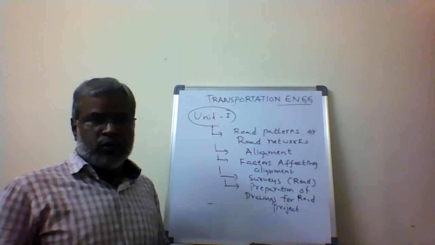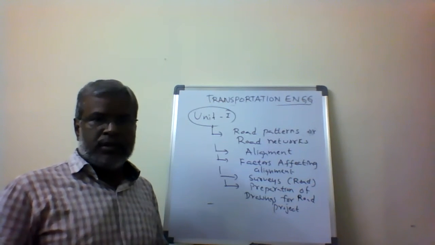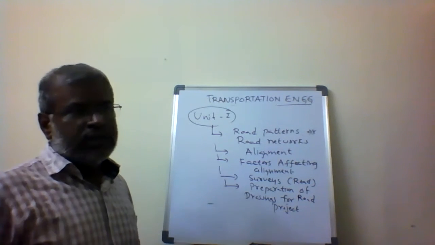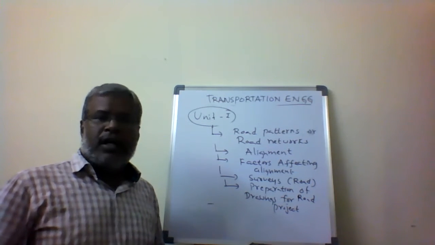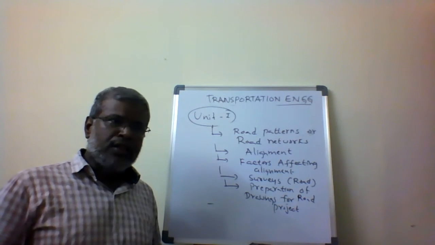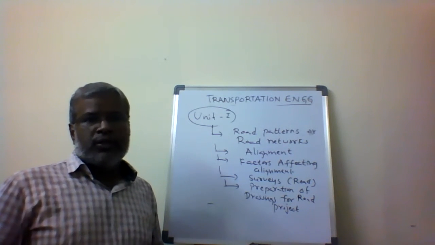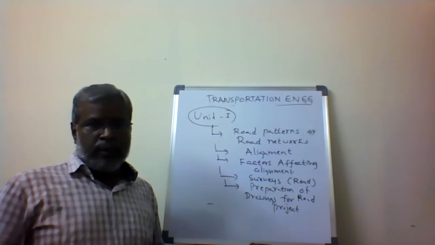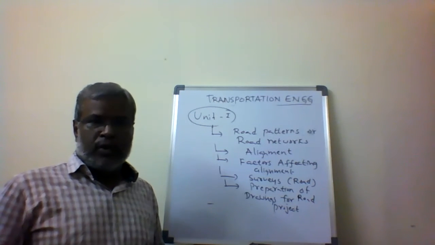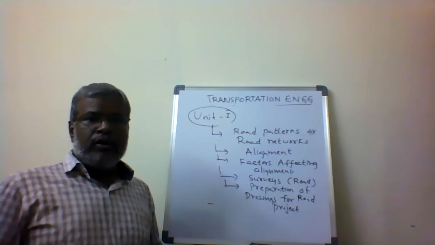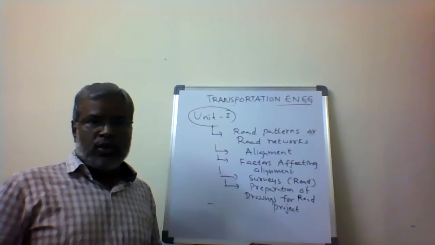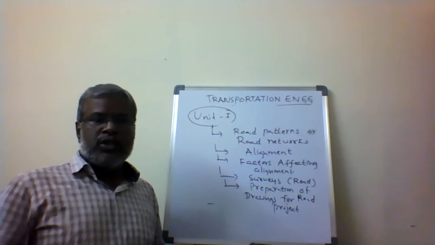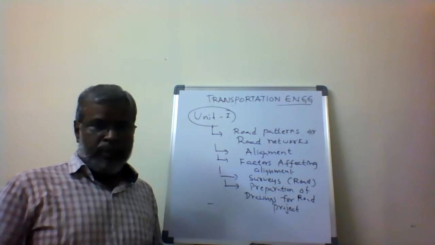The first one is called historical development. Then, what is highway planning in India? What is the necessity of highway planning in India? Then the classification of the roads. After understanding the classification of the roads, the 20-year road development plans. What are the different types of the 20-year road development plans? How the development of roads took place in India stage-wise, which is described by using the three 20-year road development plans.